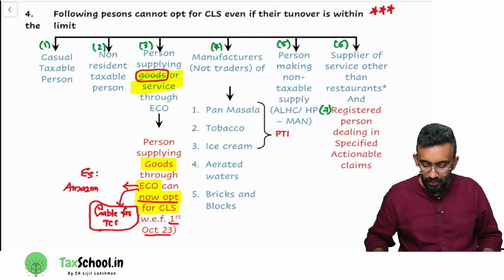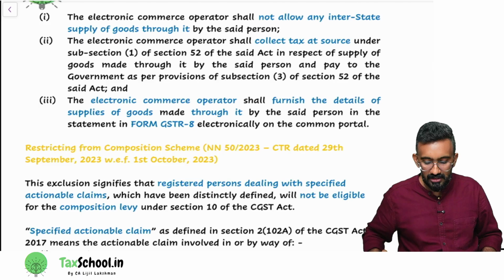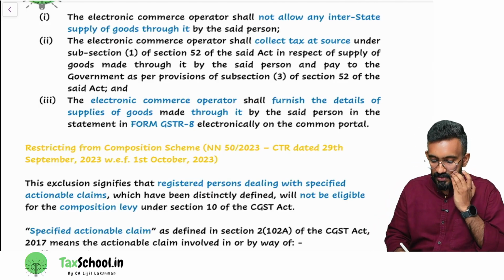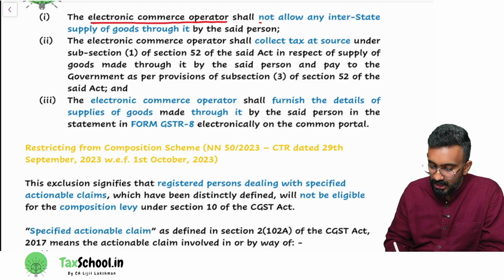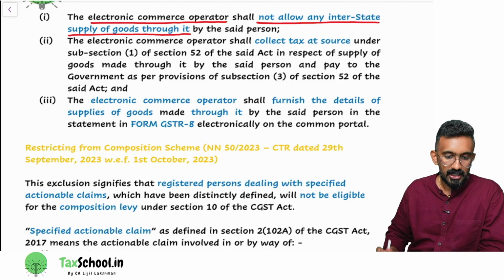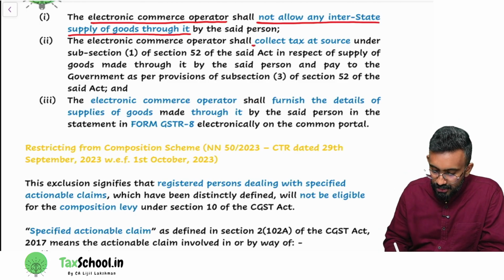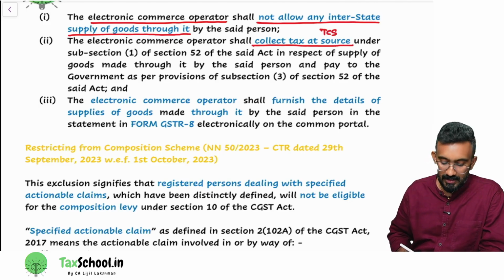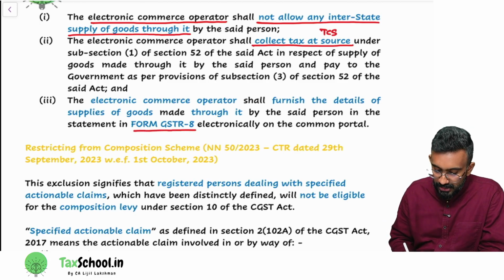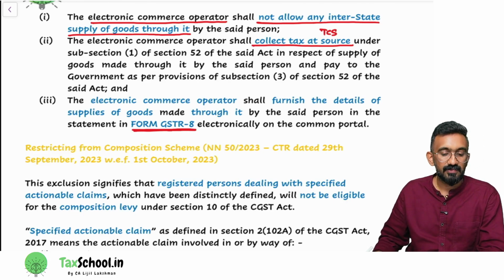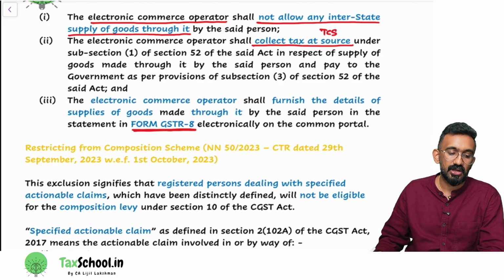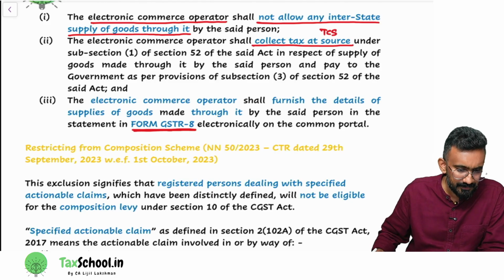Are you understanding? So you can see I have put 3 conditions to be satisfied by them. First, the electronic commerce operator shall not allow any interstate supply of goods through it by the said person. Second, e-commerce operators should collect tax at source: what they have to do? TCS on the supply that they make. Third, they have to report this information in a return called GSTR 8 and give the details to the government. So 3 conditions they have to satisfy.